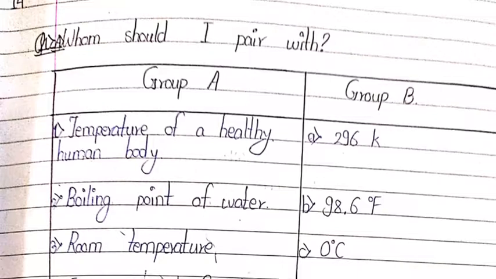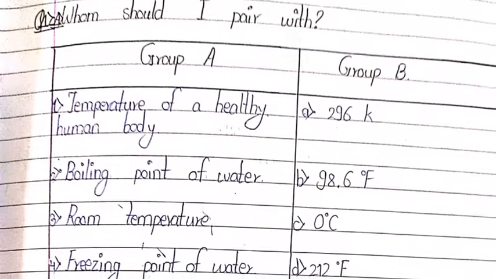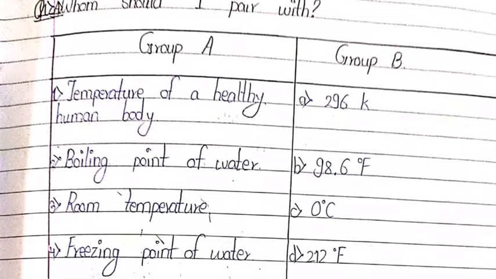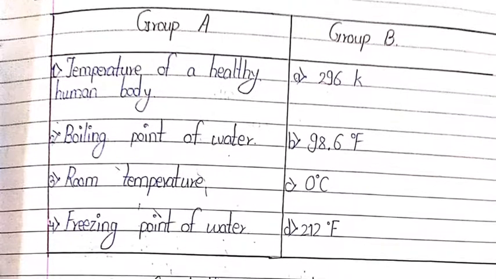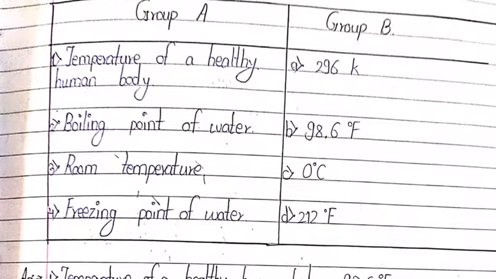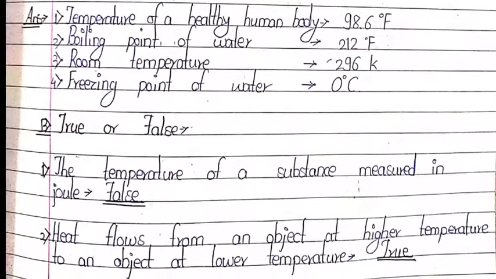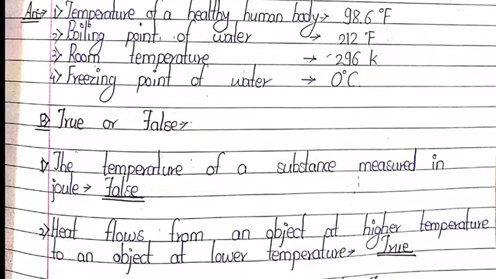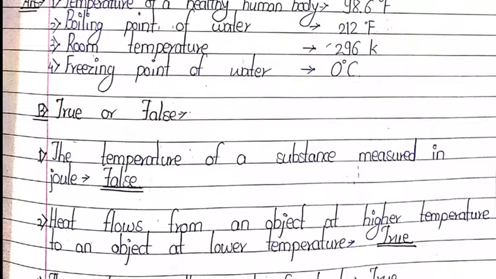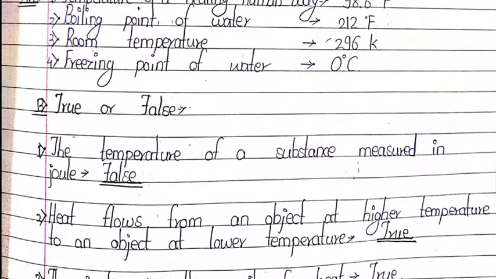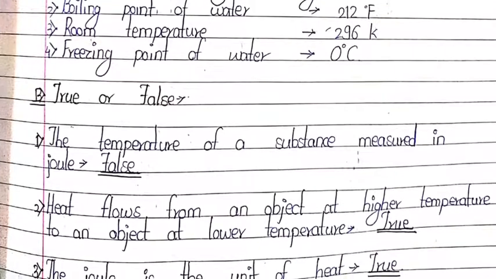Temperature of a healthy human body, boiling point of water, room temperature and freezing point of water. Now what are the options in group B? 29.6 K, 98.6 Fahrenheit, 0 degree C, 212 degree Fahrenheit. And the answer for this is temperature of a healthy human body 98.6 degree Fahrenheit, boiling point of water 212 degree Fahrenheit, room temperature 296 K, freezing point of water 0 degree C.